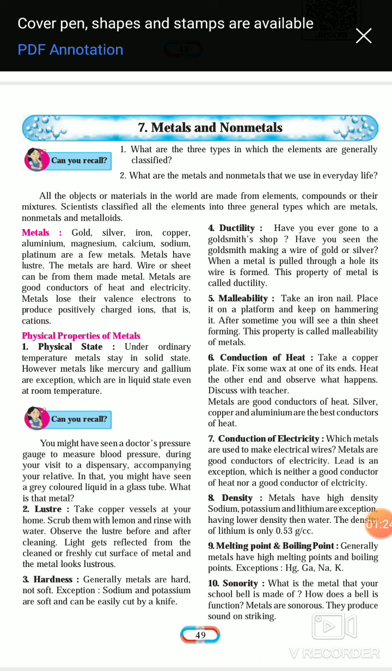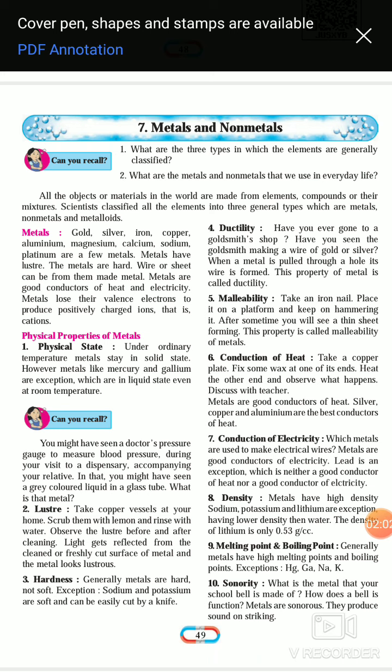So all the objects or material in the world are made from elements, compounds or their mixtures. As we have learnt in the last lesson, we learnt about elements, compounds and their mixtures. Scientists classified all the elements into three general types, which are metals, non-metals and metalloids. So let's see the properties of metals. Metals are like gold, silver, iron, copper, aluminium, magnesium, calcium, sodium, platinum. All these things are included in metals. These are a few examples of metals.